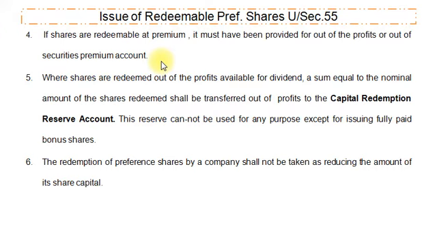This premium on redemption is nothing but one kind of capital loss for the company, because it is paid by the company to the preference shareholders at the time of redemption. So it is to be written off immediately after redeeming preference shares. And the provision for premium on redemption will be made first out of profits or out of the securities premium account balance available with the company.